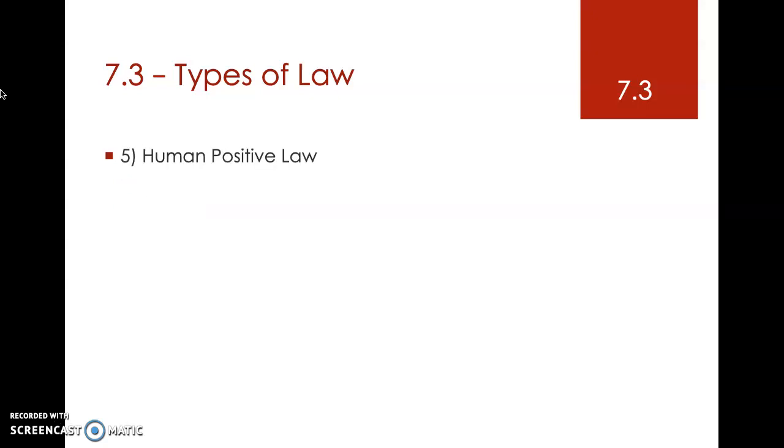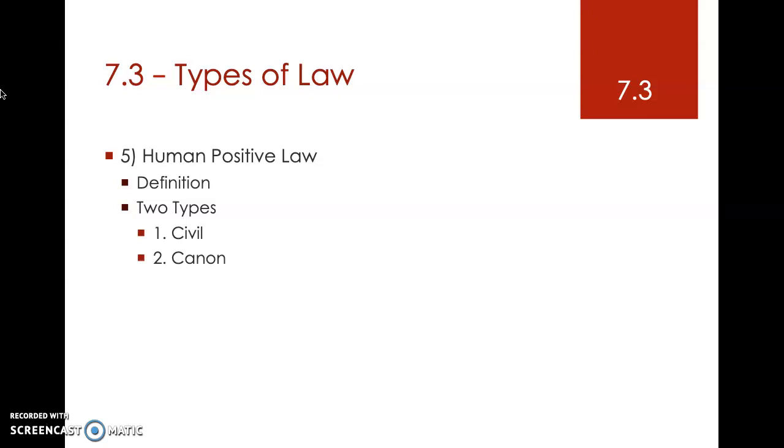Okay, human positive law. Human positive law refers to all the laws that humans create themselves. There are two groups of human positive law. First, we have civil law. These are laws that our governments and political authorities create. For example, laws about traffic, speeding, taxes, those all fall under civil laws.